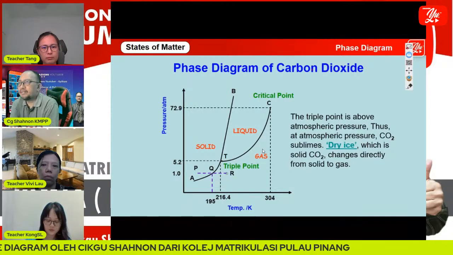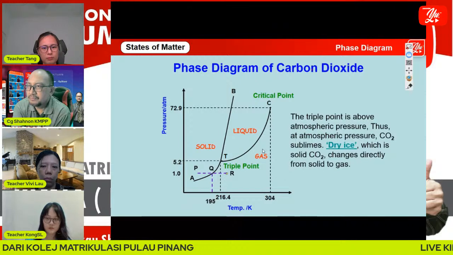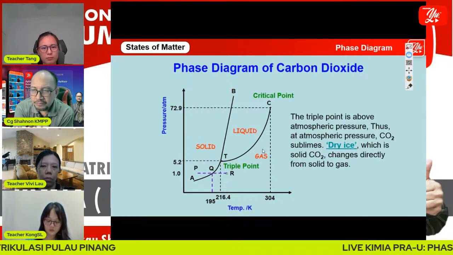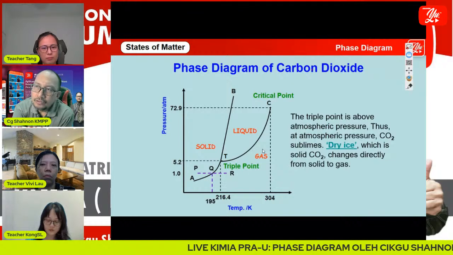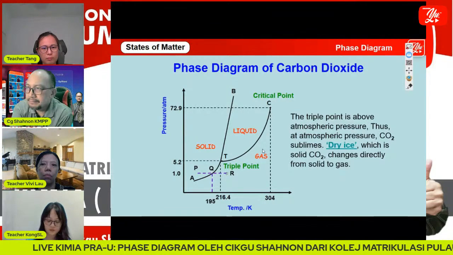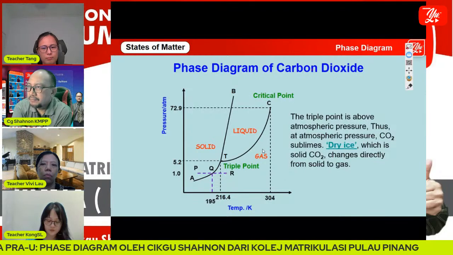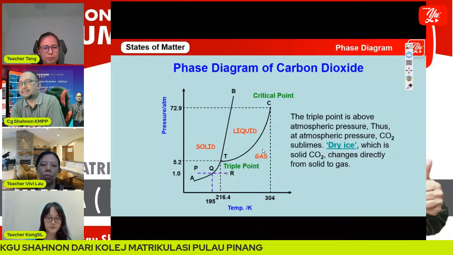The triple point of carbon dioxide, as I mentioned before, is 5.2 atm, above normal pressure because our normal pressure is 1 atm. The triple point is above atmospheric pressure. Thus, at atmospheric pressure, carbon dioxide sublimes.